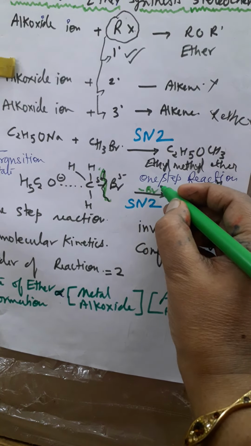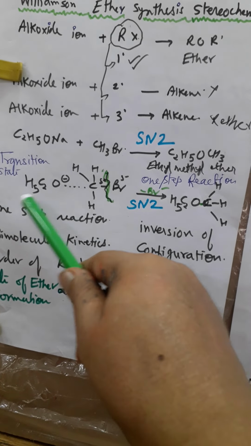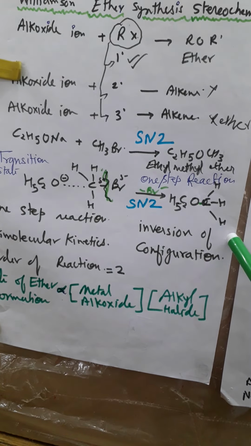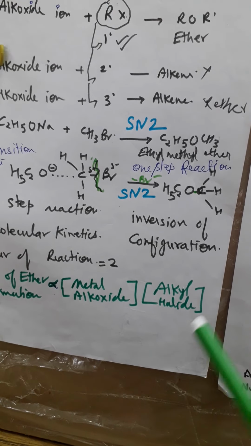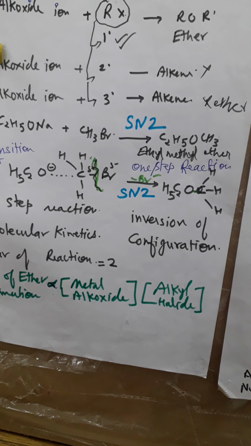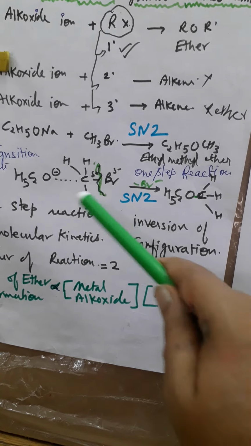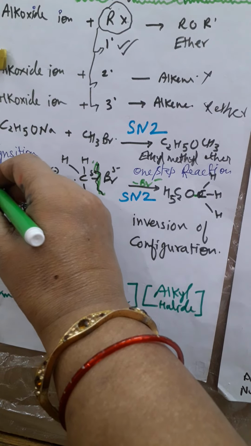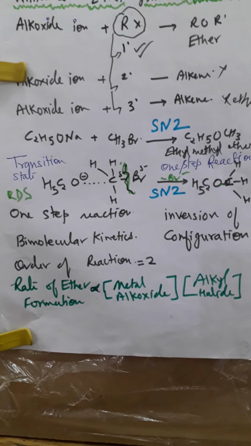Clear? Now, inversion of configuration, just like an inverted umbrella. Because it is a backside attack, the groups are readjusted, so inversion of configuration takes place in this case. So this is a bimolecular nucleophilic substitution reaction. Order of reaction is 2. Why is it 2? Because this is the transition state and this is the rate determining step. I will write down RDS, rate determining step, so that you understand.